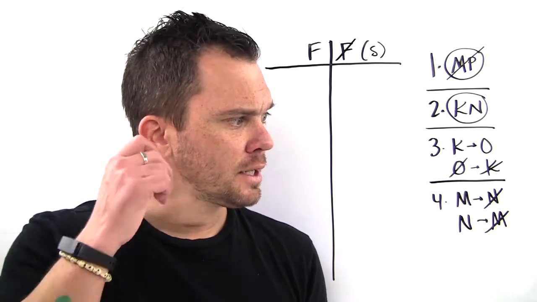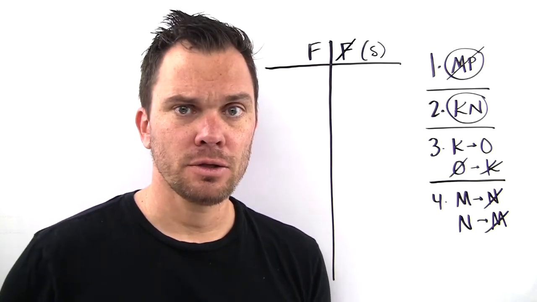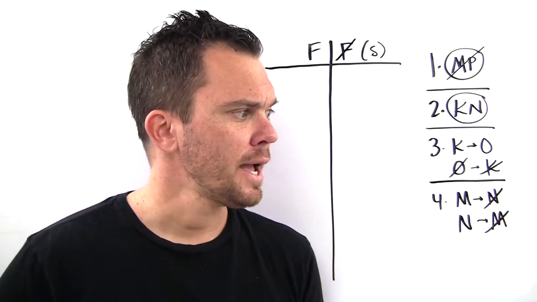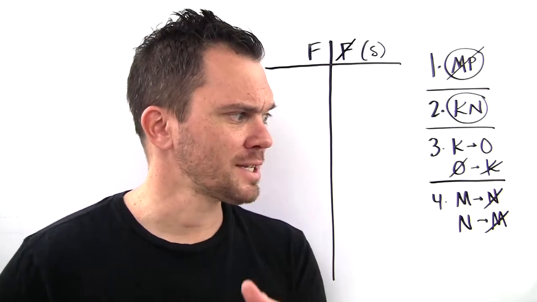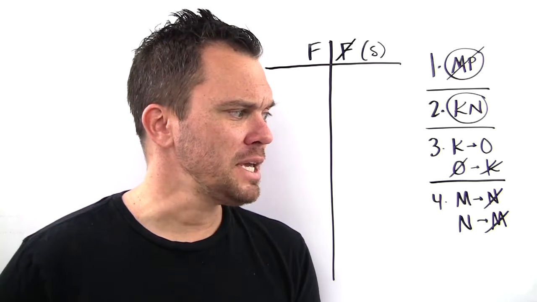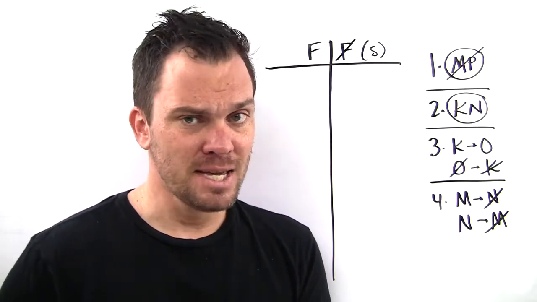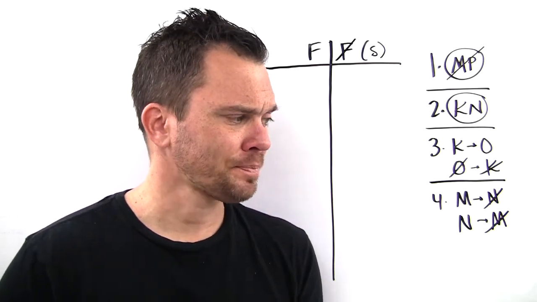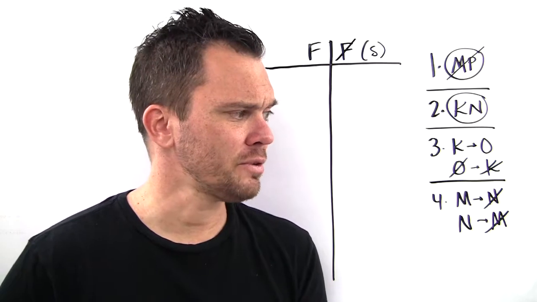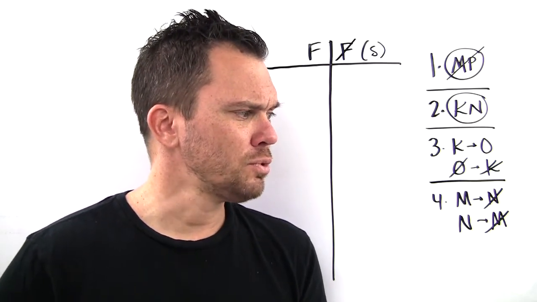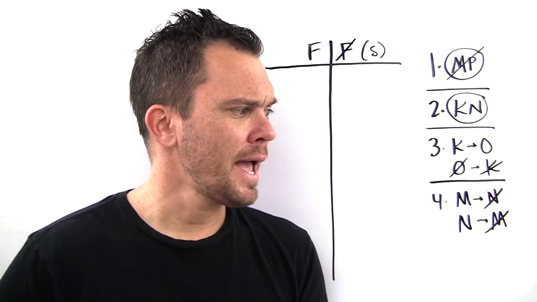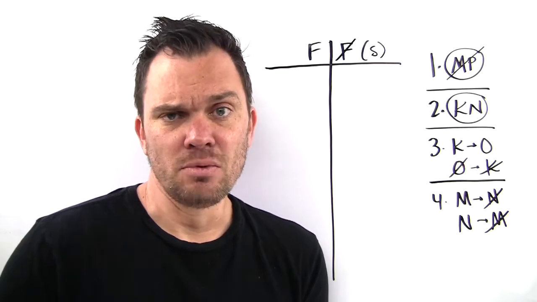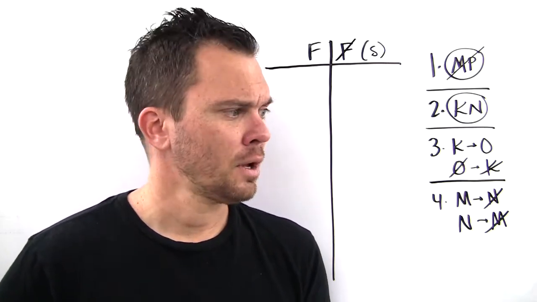Let's answer question 19, an acceptable schedule, and we go back, like the first two games in this section, to a total accounting of everybody. Answer choice A is false, however, because rule 2 says K and N have to be together. Answer choice B is false because rule 1 says M and P cannot be together. Answer choice C is false because if K is in the fall, O has to be in the fall. Get rid of C. And answer choice D is false because rule 4 says if M is in the fall, N must not be. And yet there they are together, and that leaves us with only answer choice E, which must be the answer.